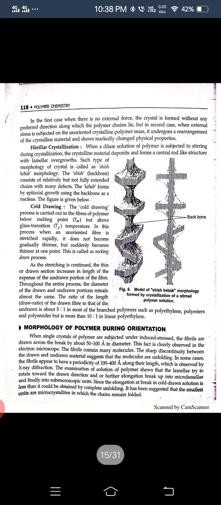Morphology of polymer during orientation. What is the morphology when a polymer is oriented? When single crystals of polymer are subjected to induced stress, the fibers are drawn across the break, about 50 to 100 angstrom in diameter. This fact is clearly observed in the electron microscope. The fibrils contain many molecules.